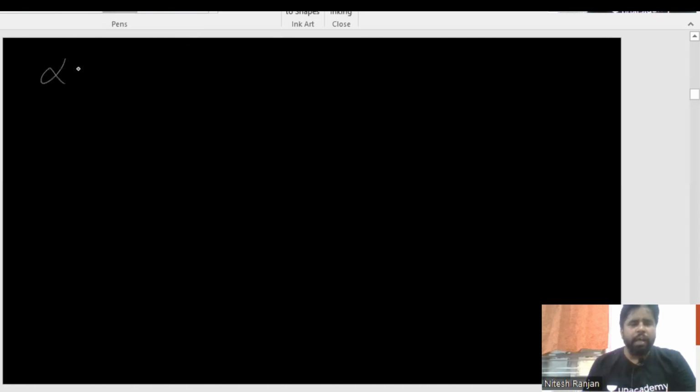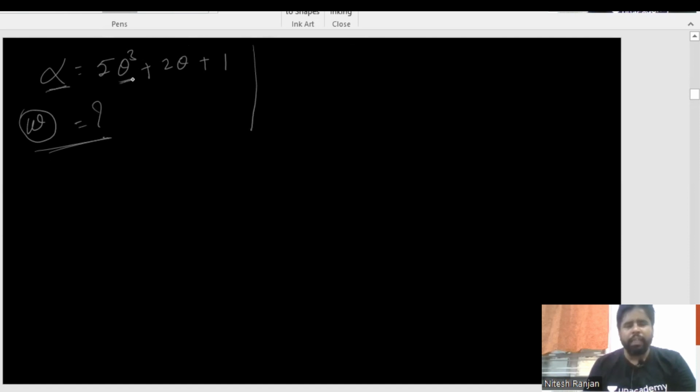Suppose alpha is given as 5 theta cube plus 2 theta plus 1. Can we find out the value of omega? This question gives alpha as a function of theta, so we have to apply the formula alpha is equal to omega d omega by d theta.